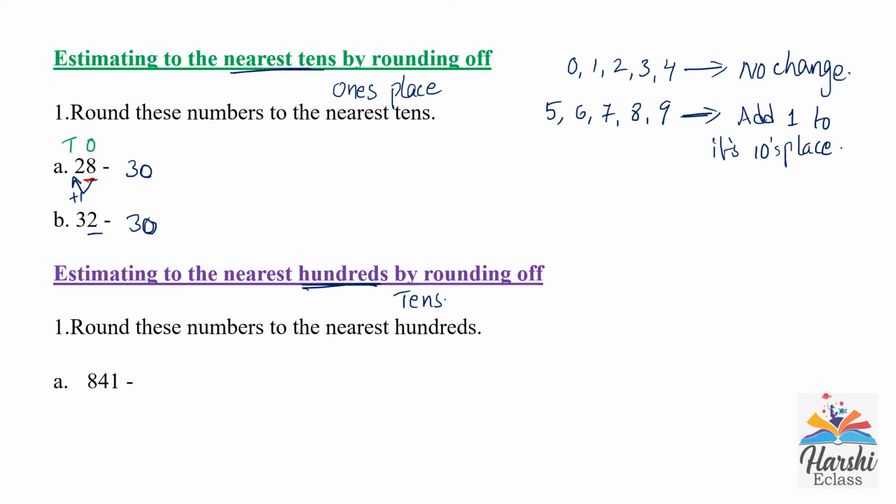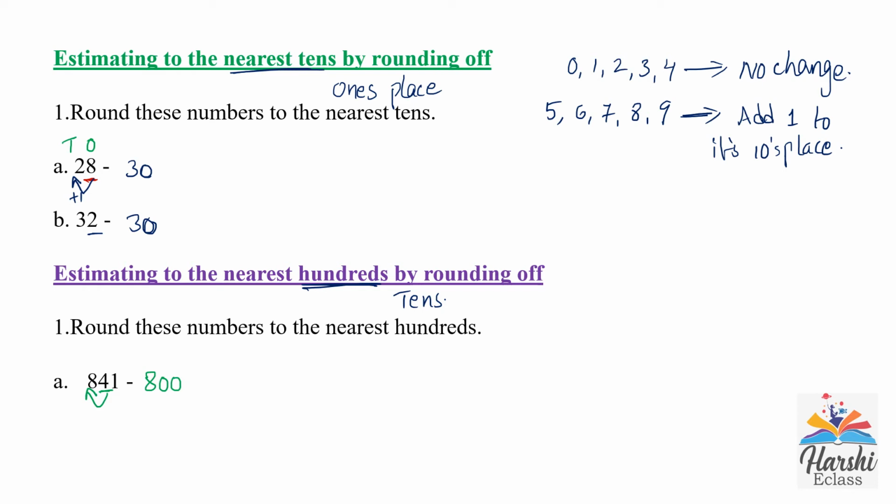841. Here in the tens place there is 4. 4 is considered a weak number, so its hundreds place is not going to be changed. So write that hundreds place, this is 8, as it is. After that, put zeros in the tens and ones place.